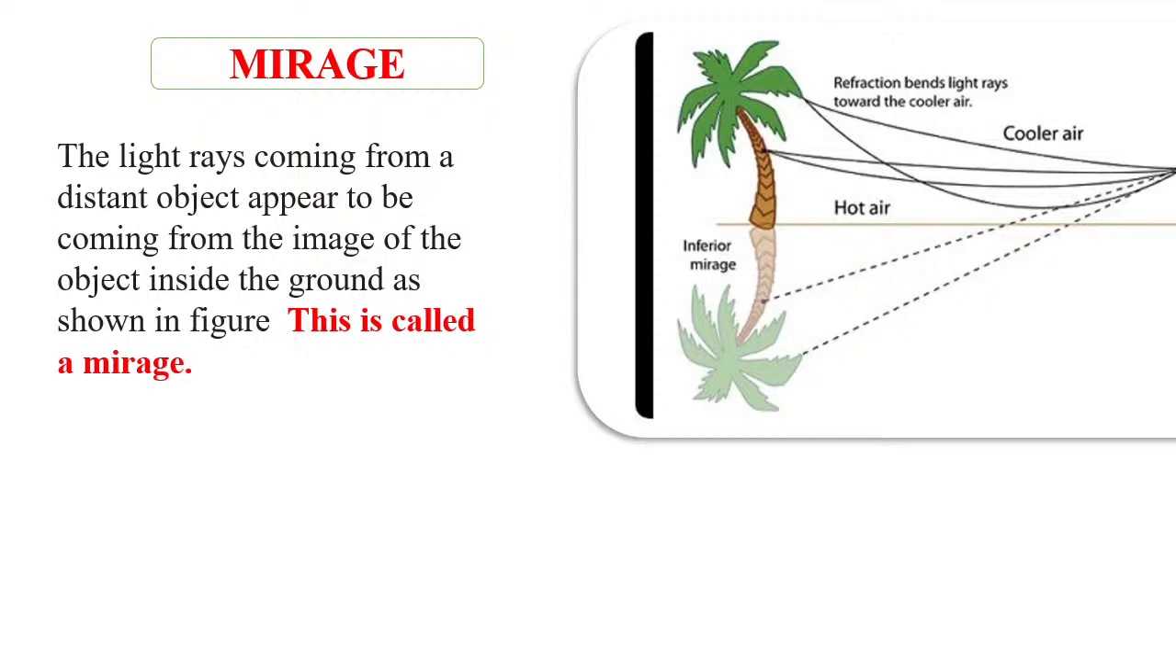What do you mean by mirage? Students, have you ever seen a mirage, which is an illusion of water on a hot road or desert? Let us first define it. Light rays coming from a distant object appear to be coming from the image of the object inside the ground, as shown in the figure. This is called a mirage. Now, let us understand the reason behind the occurrence of a mirage.